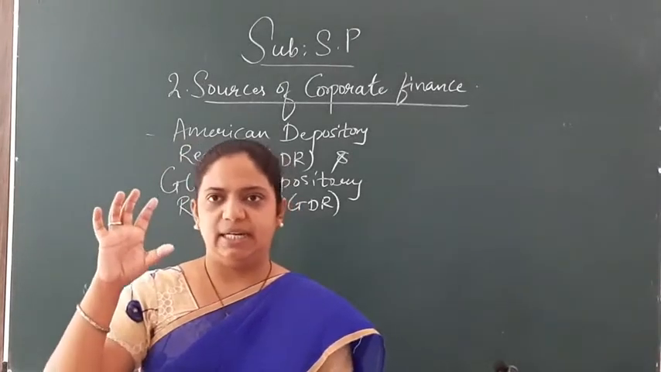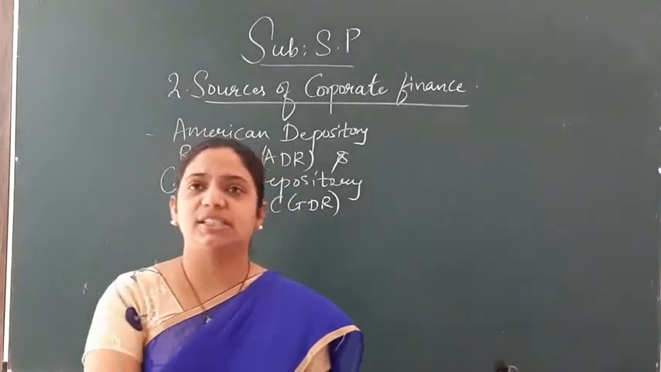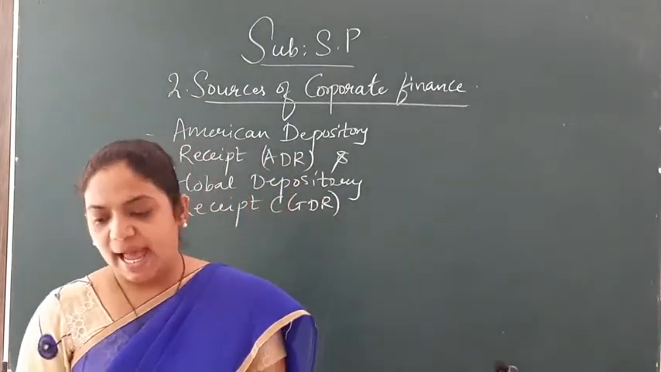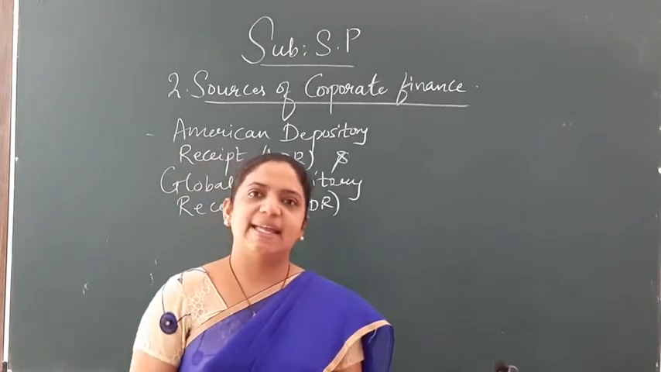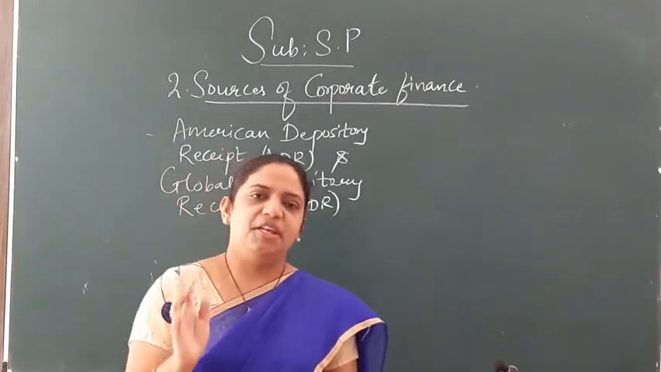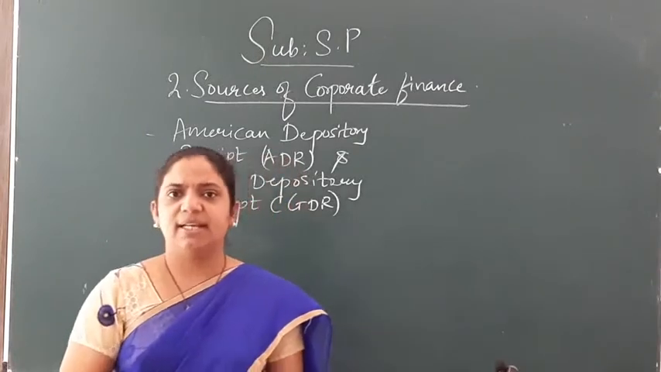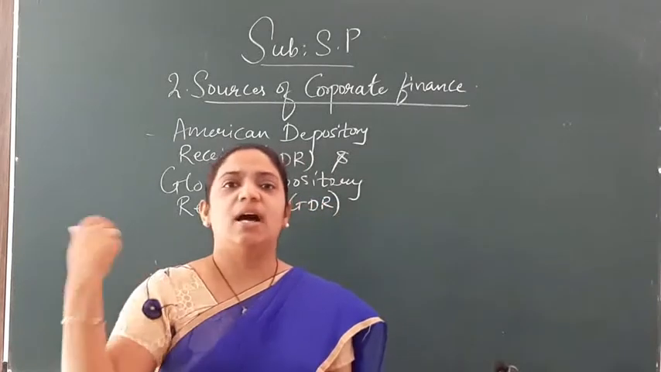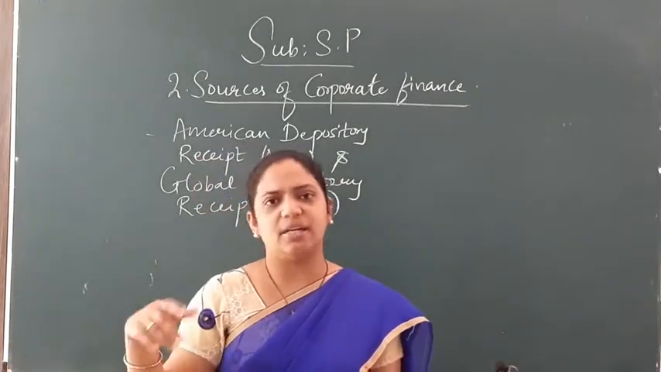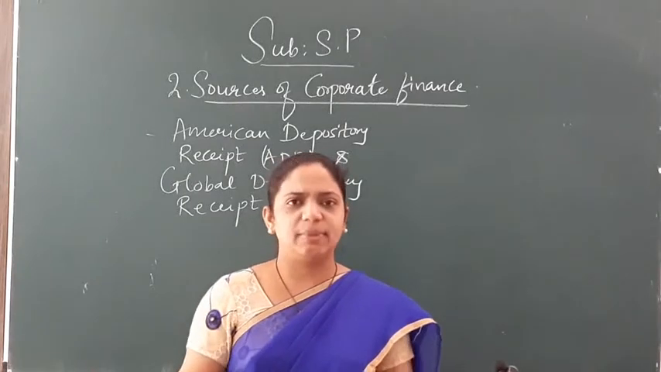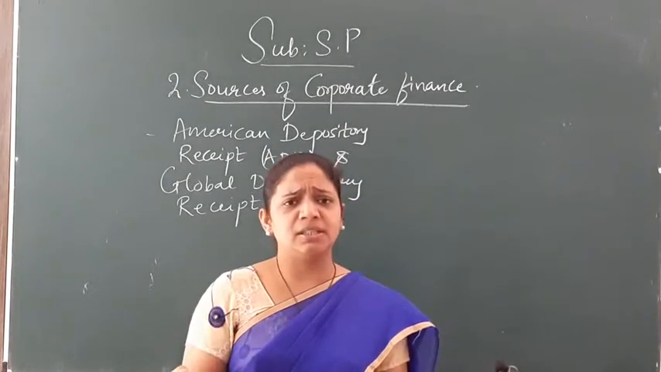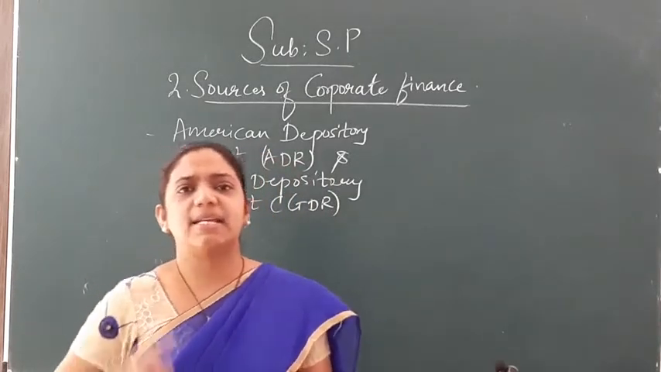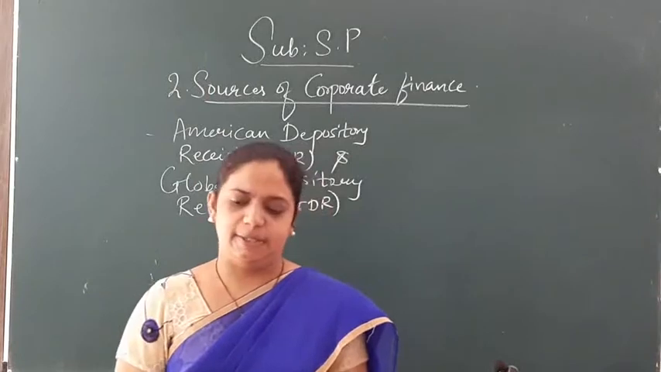If a depository receipt is traded in USA, then it is an American depository receipt, and if it is traded other than USA, then it is called global. Got it? If you are trading in the USA, then it is an American depository. If you are trading not in USA, anywhere else in a foreign country, there are many other countries also, at that time it is called a global depository receipt.